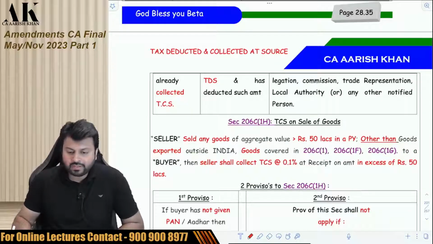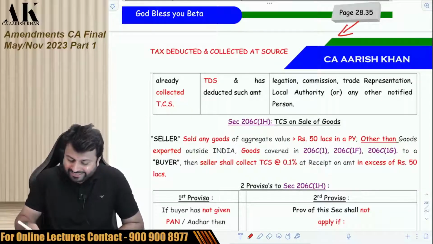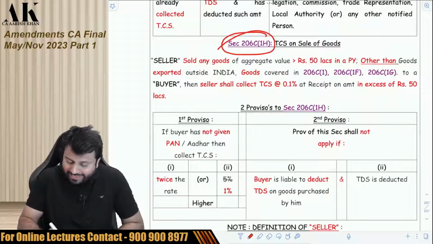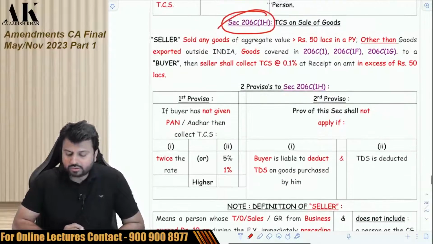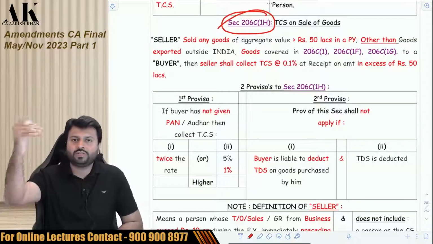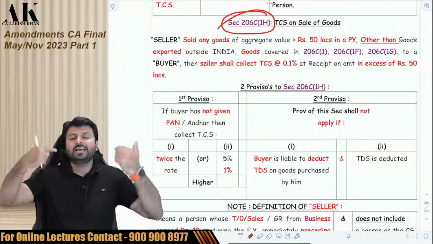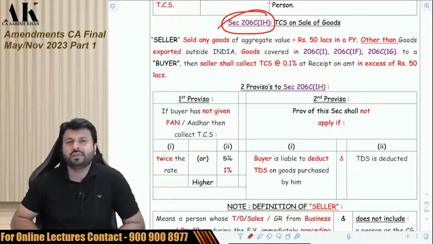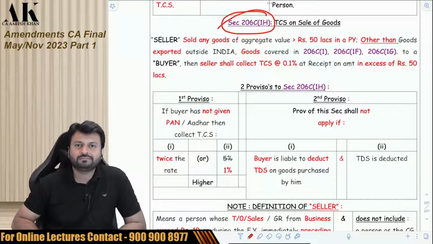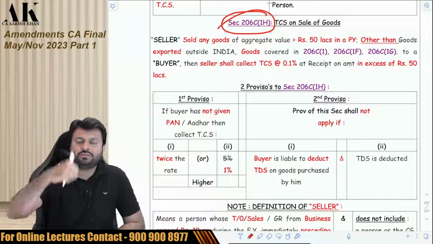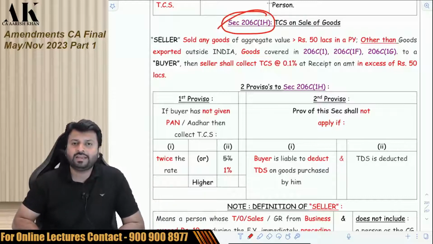Now the next amendment is on page number 28.36, after 28.35, in section 206C(1)(h). In section 206C(1)(h), what happens when you sell goods of more than 50 lakh rupees to any person? You have to collect TCS, and the seller's last year's business turnover has to be greater than 10 crore rupees. Then only this section is applicable. So last year's turnover has to be greater than 10 crore, and if you sell more than 50 lakhs to any person, to any buyer, then this section is applicable.